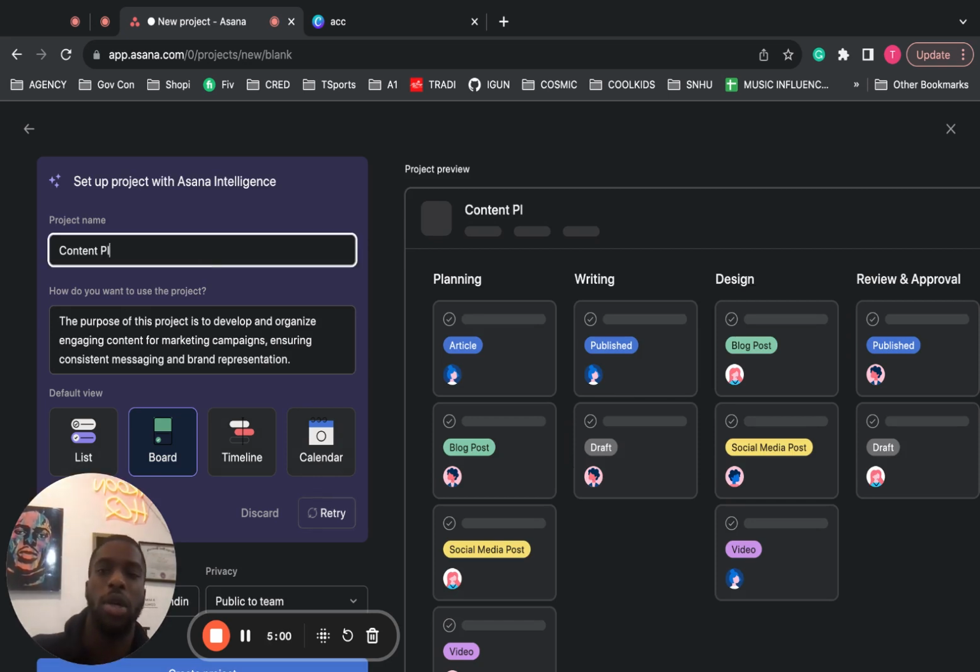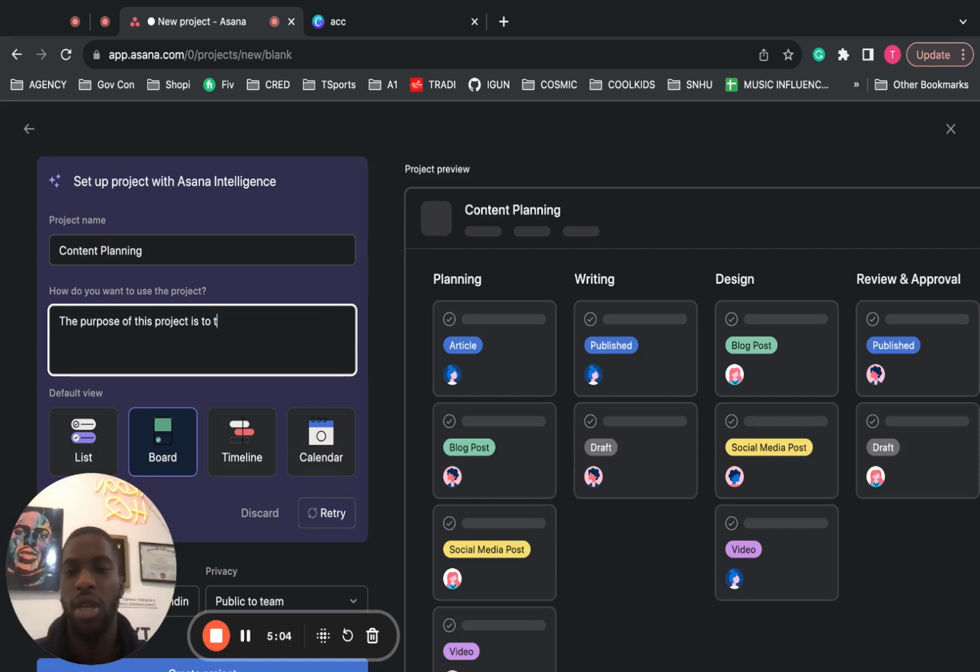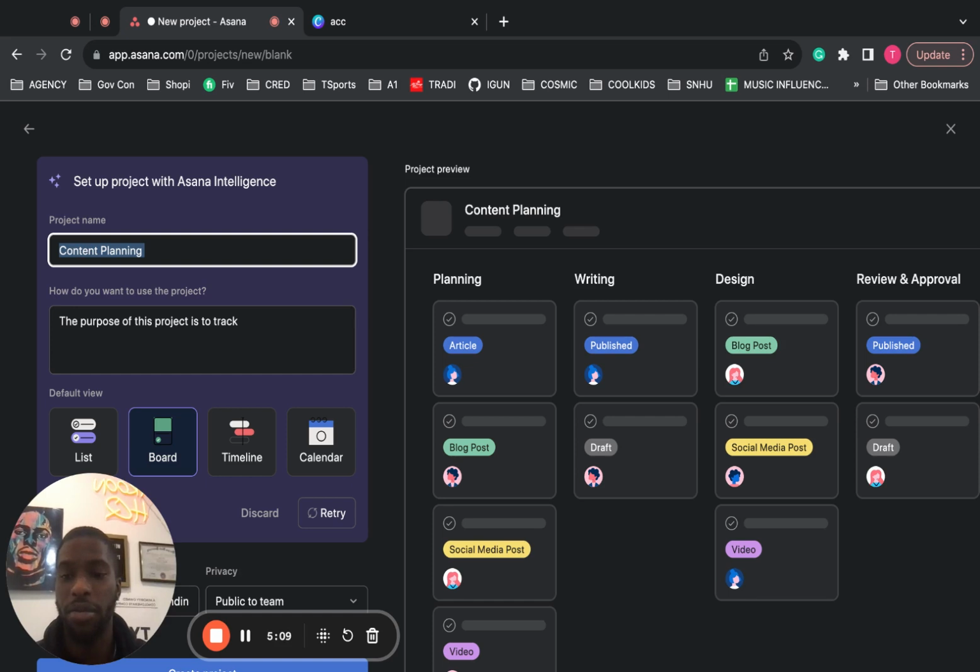So I'm gonna come in and type content planning, and then the purpose of this project is to actually, let's switch this up. Let's do, if you wanted to hire, what do you call this? At my company, we call this talent acquisition, and the people that we're hiring are the talent, and we're acquiring talent.